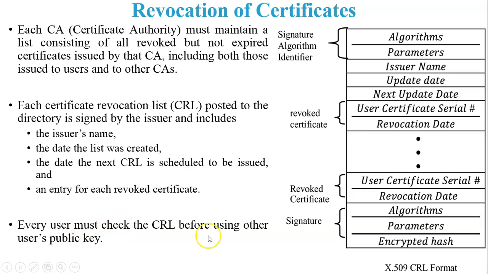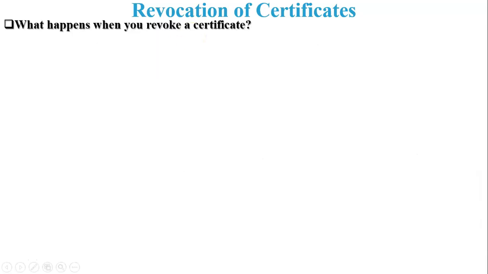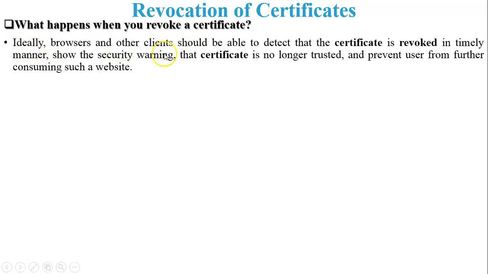Every user must check the CRL before using another user's public key. It means whenever A wants to communicate with B, before using the certificate of B, A will check the CRL, the certificate revocation list. If B's certificate is available in the CRL, A will not communicate with B. So there is one question: what happens when you revoke a certificate? Ideally, browsers and other clients should be able to detect that the certificate is revoked in a timely manner, show a security warning that the certificate is no longer trusted, and prevent the user from further consuming such a website.